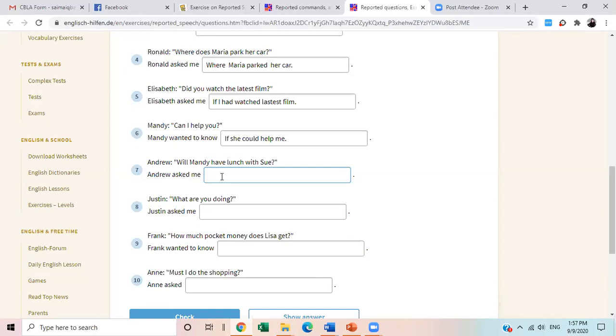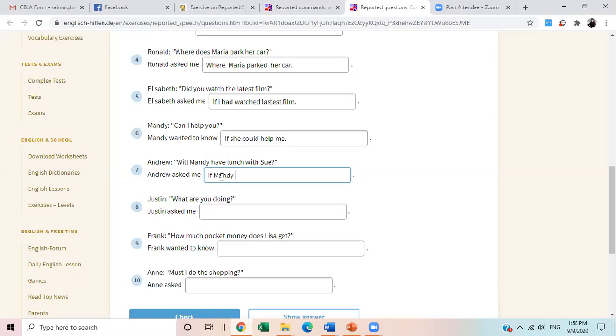Okay. Andrew asked me, will Mandy have lunch with Sue? Because it is beginning with will, what should we write? If, and after if we have to first write the subject. The subject is Mandy. Third person names will remain the same.